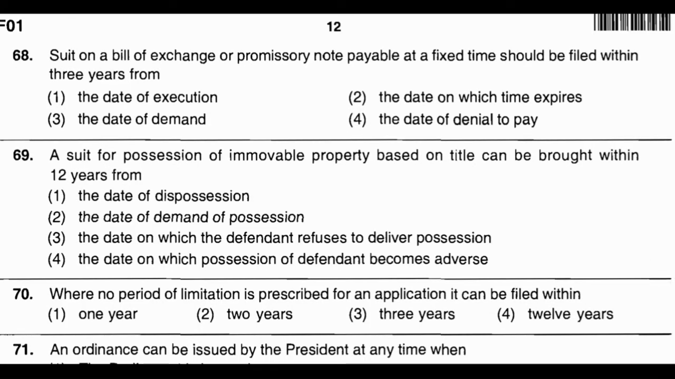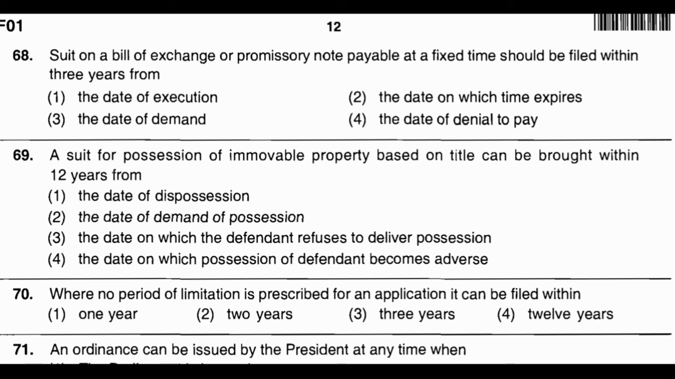Now question number 68. Suit on a bill of exchange or promissory note payable at a fixed time should be filed within 3 years from: option number 1, the date of execution. Option number 2, the date on which time expires. Option number 3, the date of demand. And option number 4, the date of denial to pay. And the correct answer is option number 2, that is the date on which time expires.